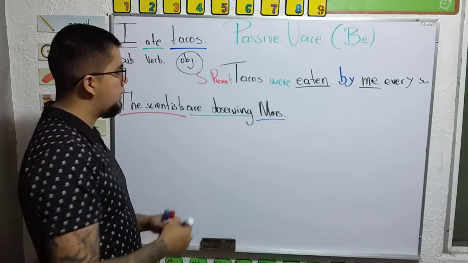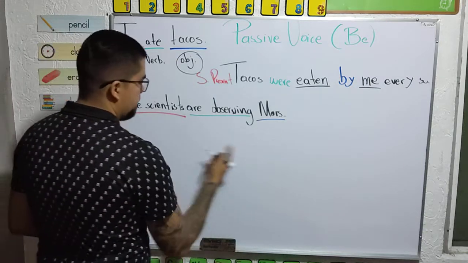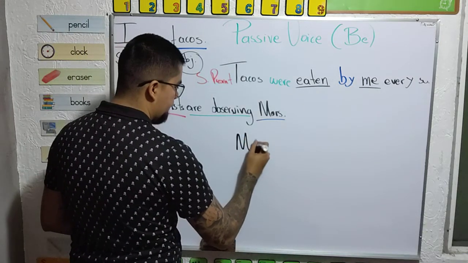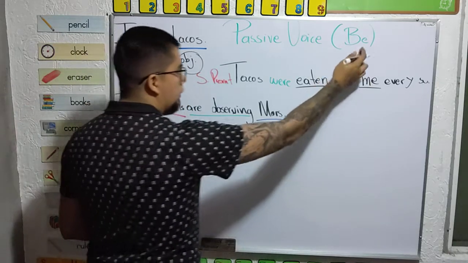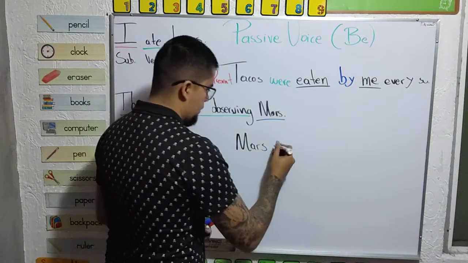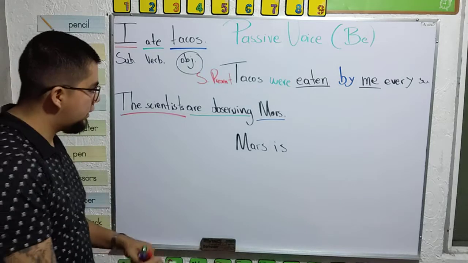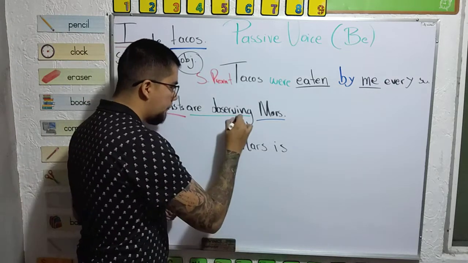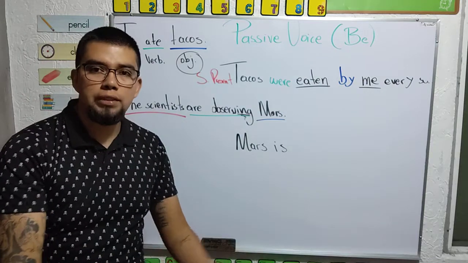Now, this is present continuous. So, Mars is only one. So, the verb to be in present form is. But now we have to indicate that it is in continuous, in progressive form.